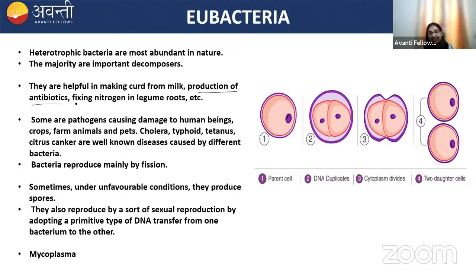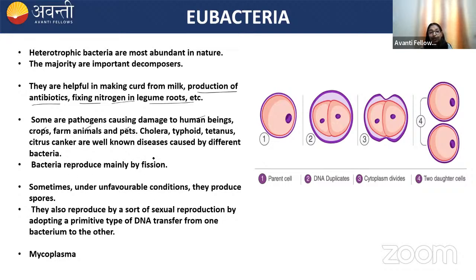Production of antibiotics by Streptomyces bacteria, and fixing nitrogen in legume plants by Rhizobium bacteria, which help in nitrogen fixation in the roots of the legume plant. And there are bad bacteria also, which are pathogenic to human beings, to crops, to animals, to pets also. They can cause cholera, typhoid, tetanus, citrus canker diseases.